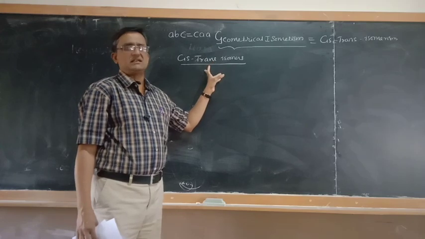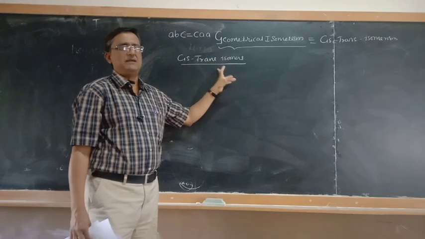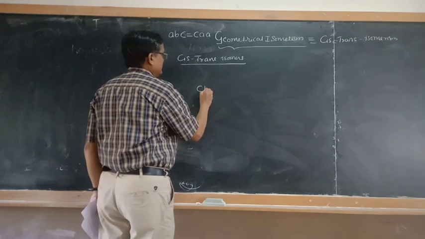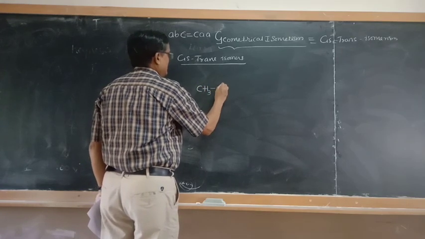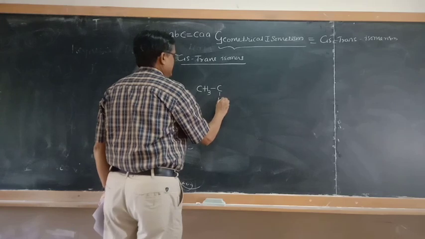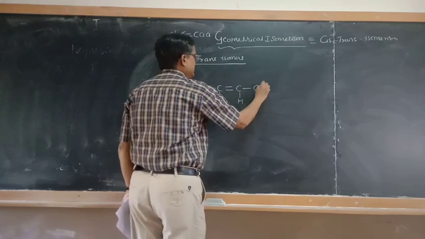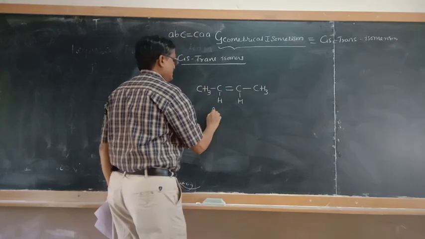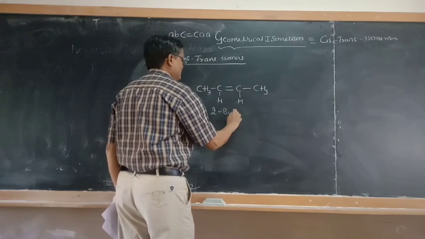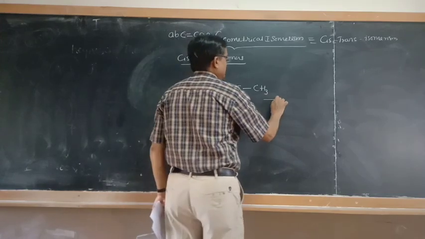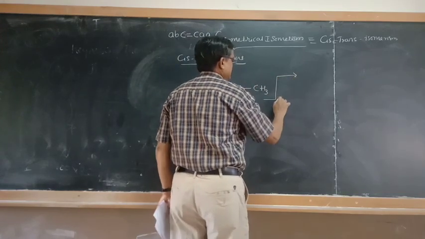If they are in opposite directions, they are called trans isomers. So if you take one such compound, CH3, CH double bond CH and CH3, this compound is called 2-butene.